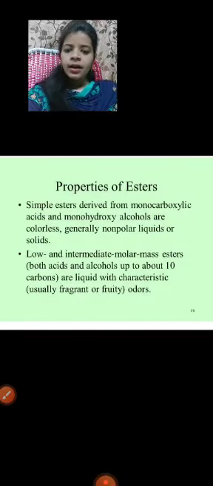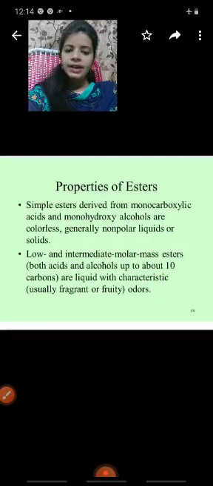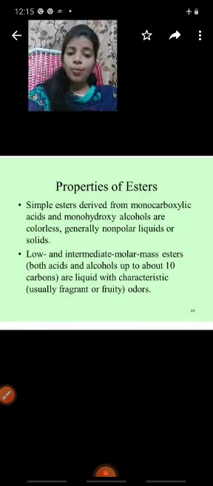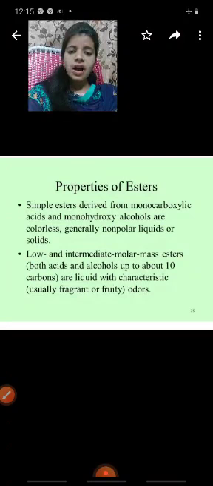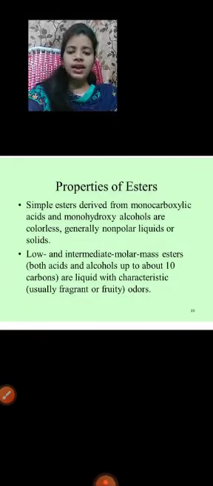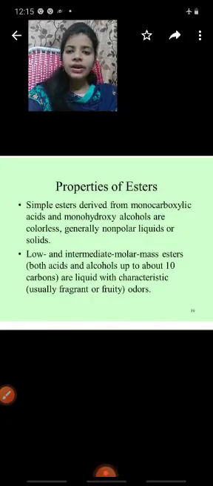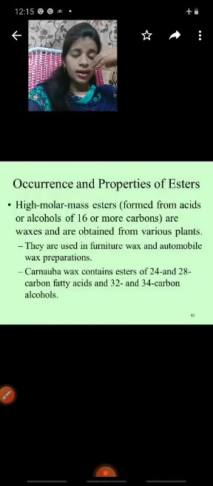Okay. Next one, low and intermediate molar mass esters, with both acids and alcohols up to about 10 carbons. All are liquids with characteristic, usually fragrant or fruity odor. They have an odor, which means they smell.